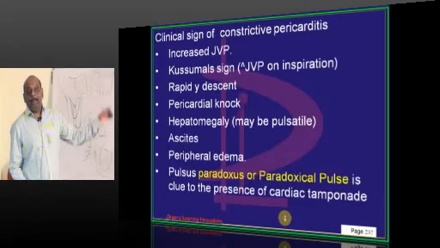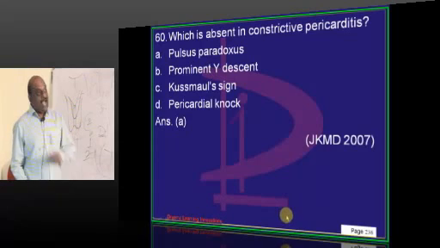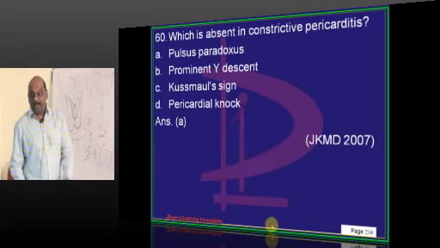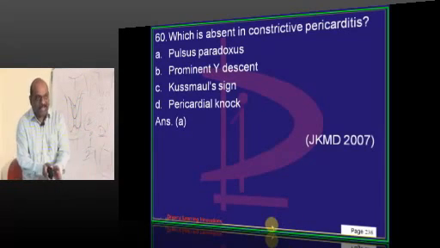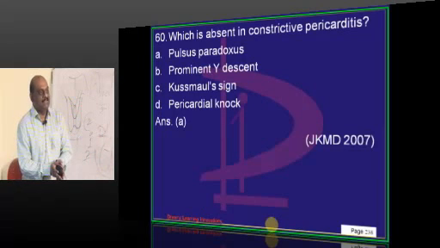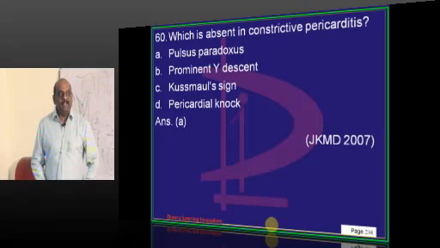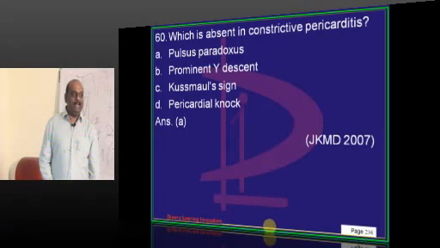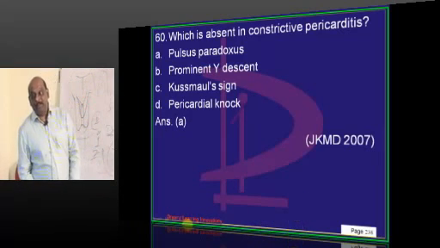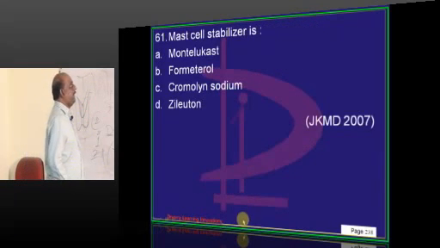In tamponade, how will the Y descent be? Absent Y descent will be there. Because during diastole, what happens? The ventricle collapses. There is no filling into the ventricle. Unless the atrium empties into the ventricle, atrial pressure will not fall. Y descent doesn't occur. Hence, absent Y descent is a feature of cardiac tamponade, is what you need to remember.